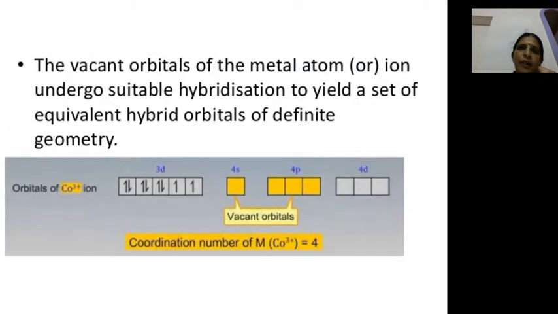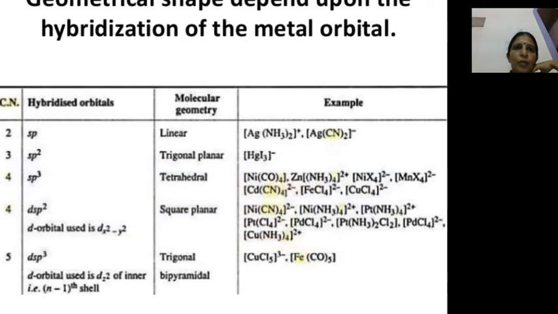The vacant orbitals of the metal atom or ion undergo hybridization to yield a set of equivalent hybrid orbitals of definite geometry. Depending upon the type of hybridization, it is able to predict the geometry of the complexes. So, geometrical shape depends upon the hybridization state of the metal.